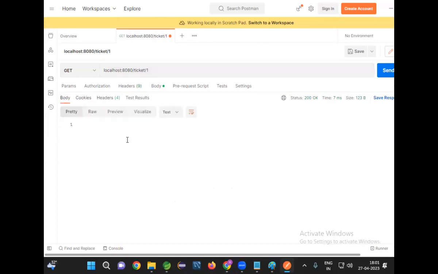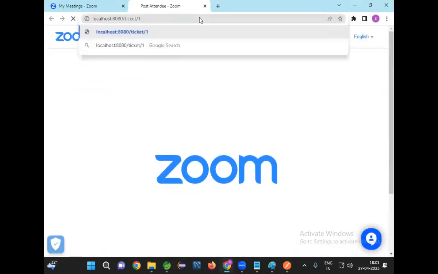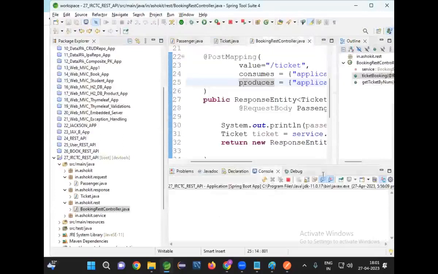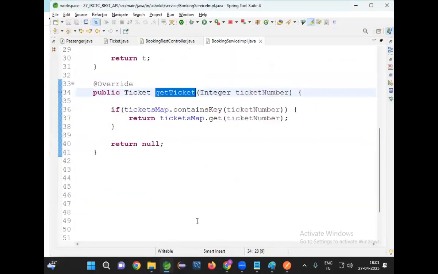Response body. Go to the browser, the ticket is not coming. Service logic. Okay, get ticket, return the ticket implementation. If the tickets map contains the ticket number, return tickets map dot get of ticket.